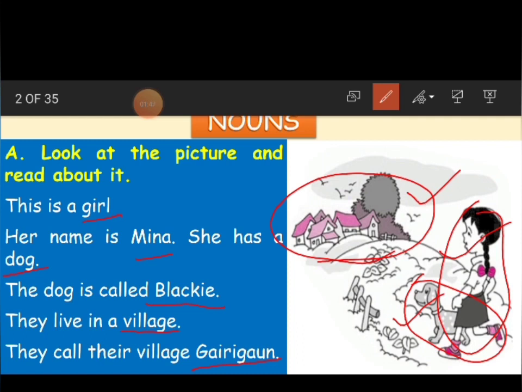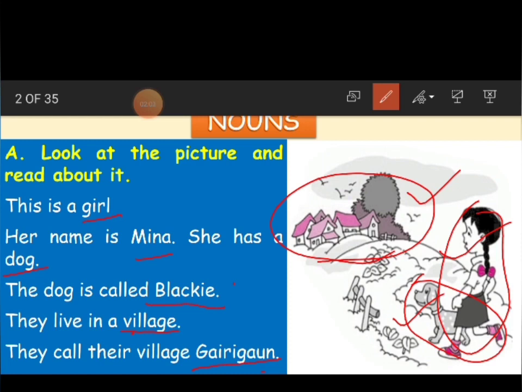Okay children, see: girl, Meena, dog, Blackie, village, Gairigaon. So all these about a person, place, animal or a thing are called nouns.